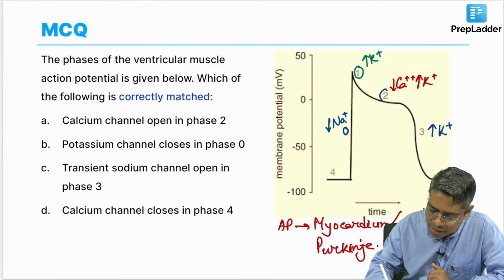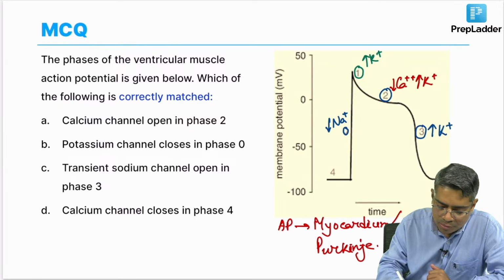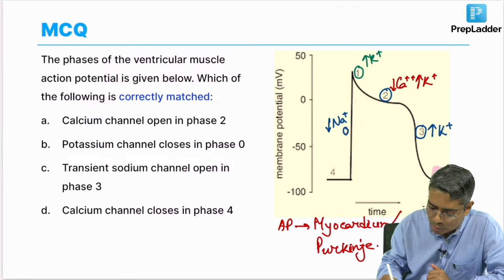So, these are the 4 different phases of the action potential in the myocardium, and this phase 4 is nothing but the RMP. All of you know this by now. This phase 4 is nothing but the RMP.